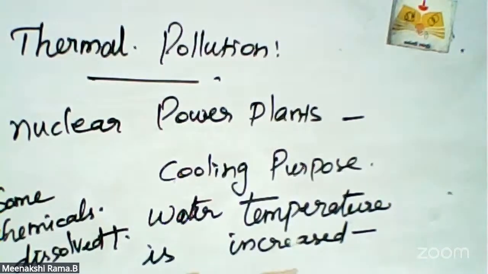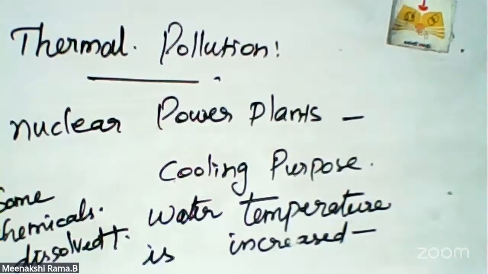That kind of water harms the aquatic animals. So in this manner, the water is polluted. We use water in industries, thermal power stations and nuclear power stations just for cooling purposes, so automatically the water temperature is increased.